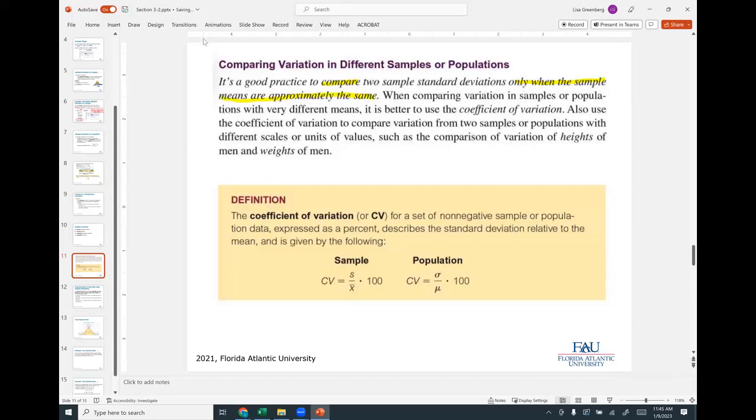When comparing variation in samples or populations with different means, it is better to use what we call the coefficient of variation. Also, we use the coefficient of variation to compare variation from two samples or populations with different scales or units. So what that means is, different scales or units of values.